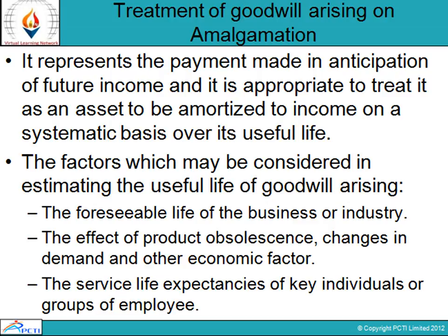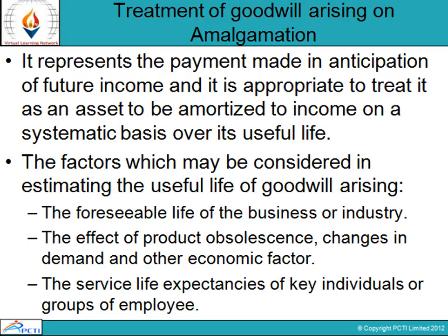Due to the nature of goodwill, it is frequently very difficult to estimate its useful life with reasonable certainty. Such estimation is therefore made on a prudent basis. Accordingly, it is considered appropriate to amortize goodwill over a period not exceeding 5 years unless a somewhat longer period can be justified.